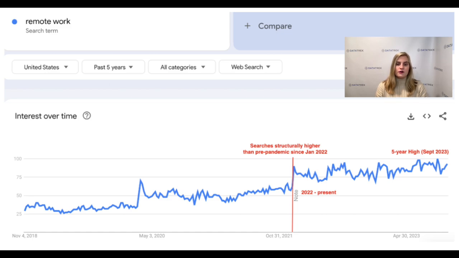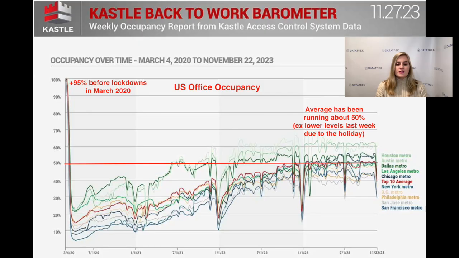Americans continue to feel secure enough in their current or future employment to push for at least some remote work. This is also reflected by still low U.S. office occupancy, which remains at just 50% even almost 4 years after lockdowns. To put this in perspective, office occupancy was above 95% before Q1 2020's lockdowns.